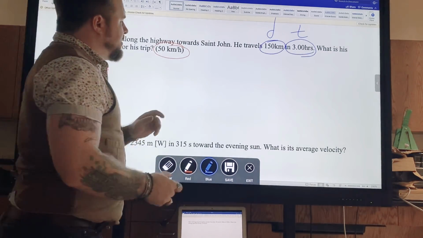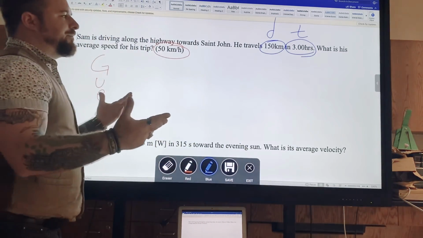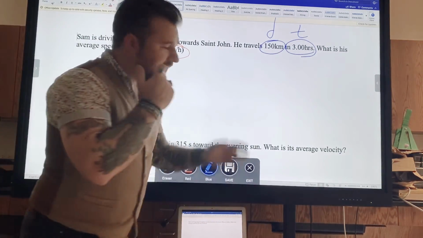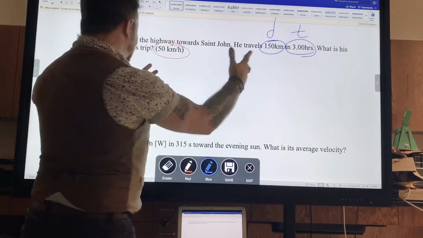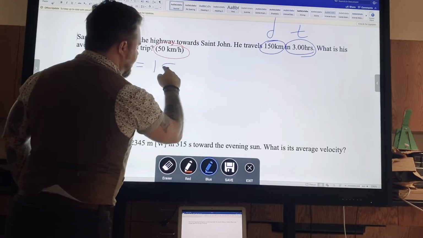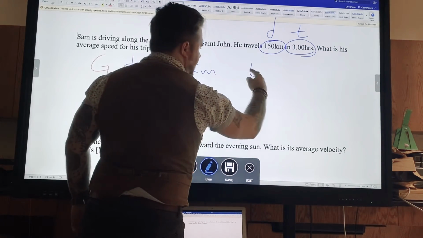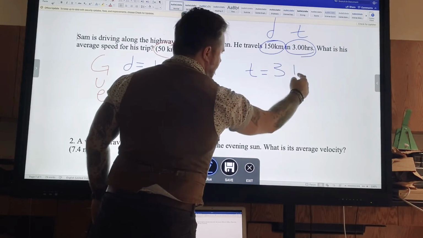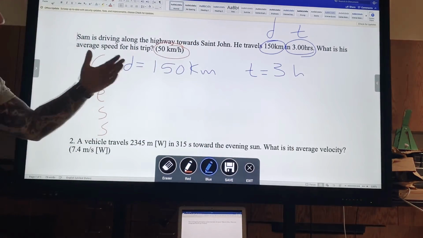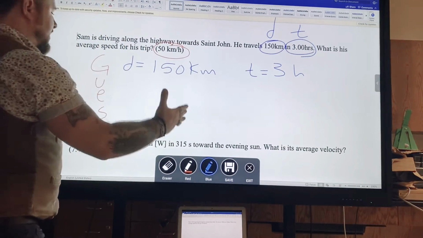Okay. So does it give me any more givens? Do I have anything else? You should see that I do not. I have nothing else. It gives me distance and it gives me time. The distance is 150 kilometers and the time is equal to 3 hours. What is the average speed for this trip? I don't know how to solve this right now. Let's move to U, unknown.